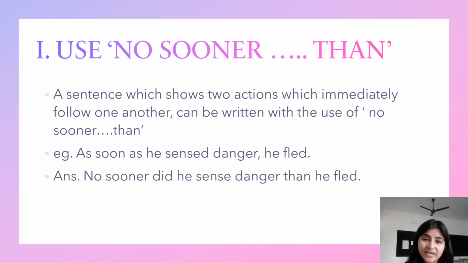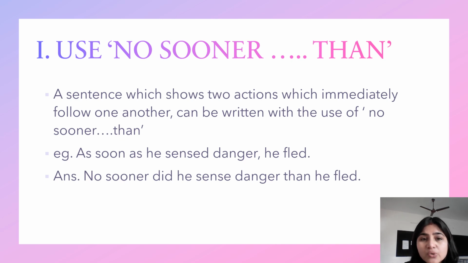So the first one was use no sooner than. In what kind of sentences can we use no sooner than? A sentence which shows two actions which immediately follow one another can be written with the use of no sooner than. For example, as soon as he sensed danger, he fled. So sensing danger and going away from that place happens together, immediately, one after the other.